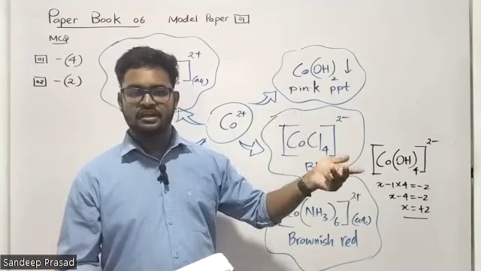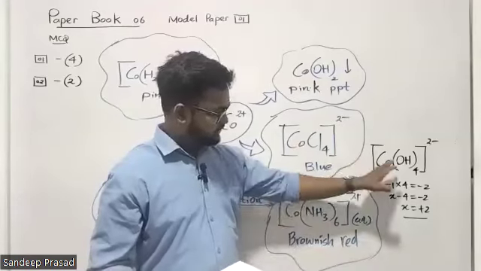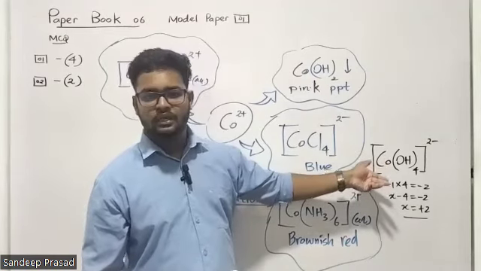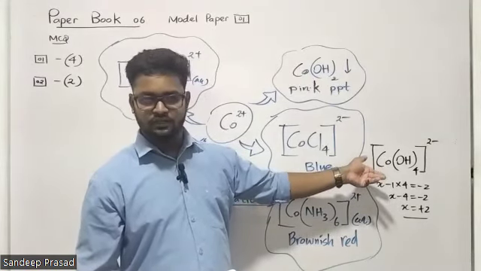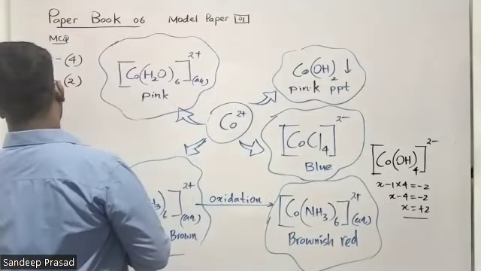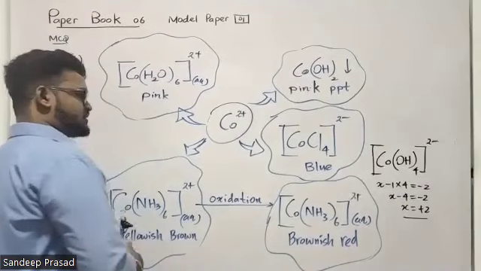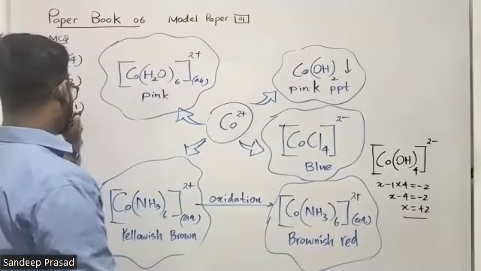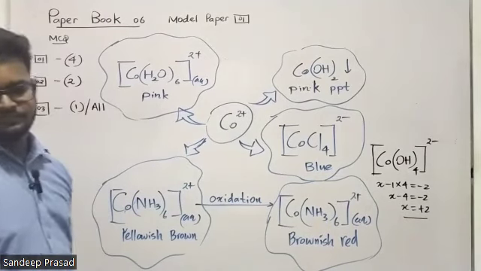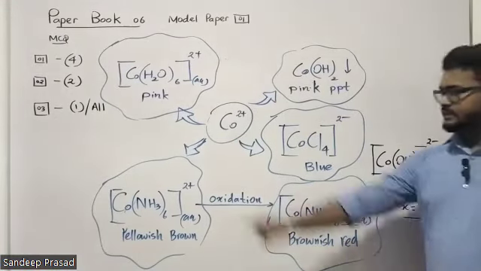So if you consider first statement is correct according to that logic, since this is in the format of this chloride complex, then we can say that blue color. And someone can argue that this is not the blue color. So for this one, we have two options. Someone can say that the correct one is the first one. If not, we have to consider all the 5 statements are wrong. If all the 5 statements are wrong, I can give you all for this question. So therefore, third one, this is the option.